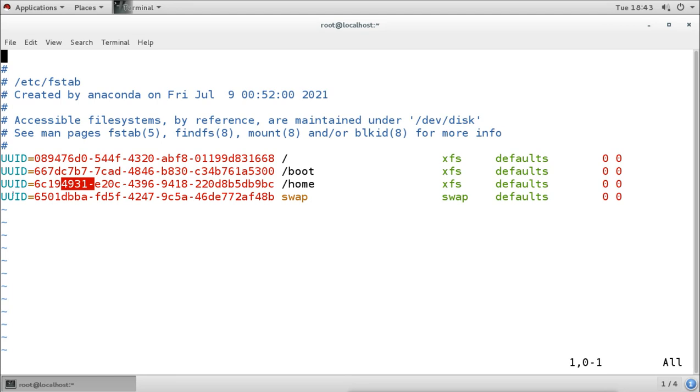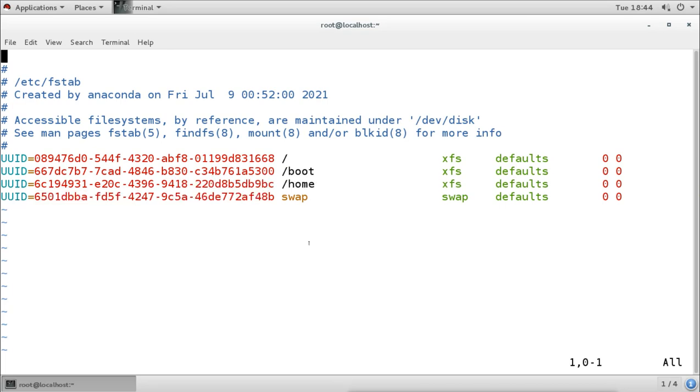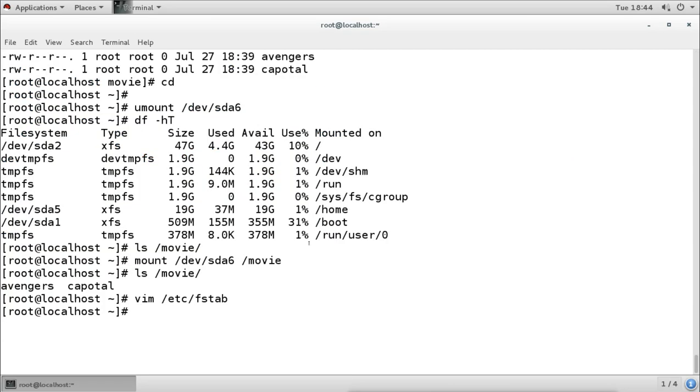So if we want to make a permanent mount for our partition, we have to add the entry in this file, and for that we need the UUID of our partition also. So how will we do that? For getting the UUID of our partition or any other partition, we will run the blkid command.